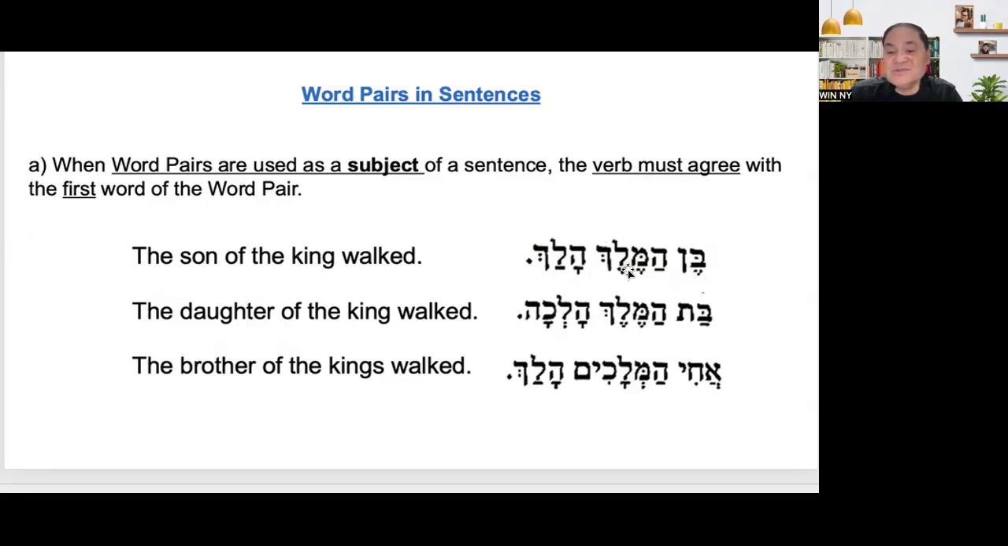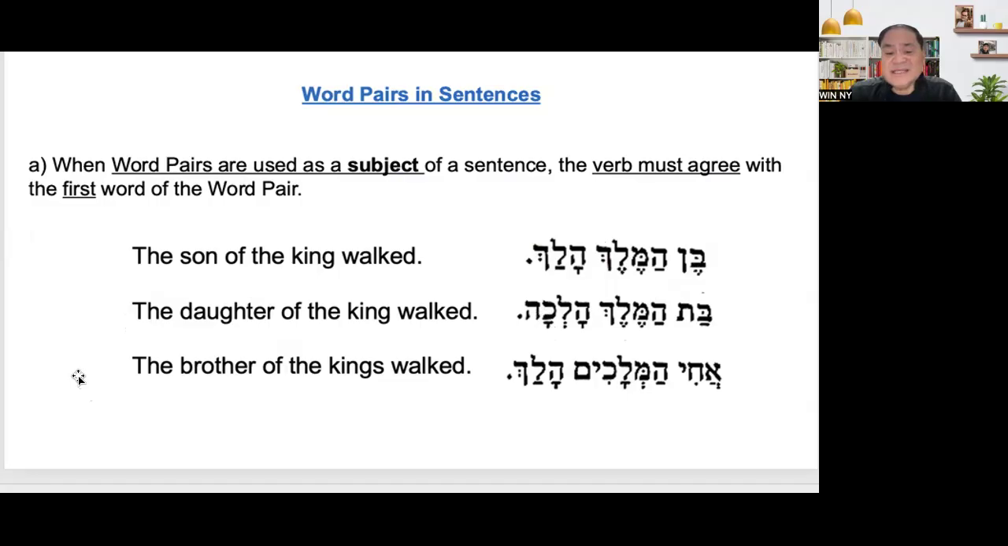So you have to do it this way. Ben Hamelech halak. Okay? So the second sentence is the daughter. The daughter of the king walked. But Hamelech, this is third person feminine. So the verb should be third person feminine. All right. But Hamelech halka.